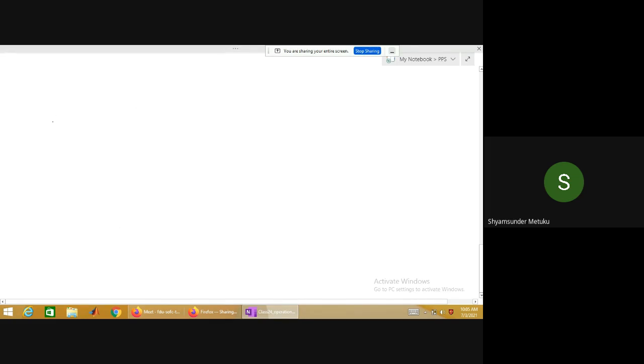Okay, fine. So let me go with the third one. When an integer value is added to a pointer, you tell me, is it acceptable or not? When an integer value is added to a pointer, PTR plus plus, what does it mean?